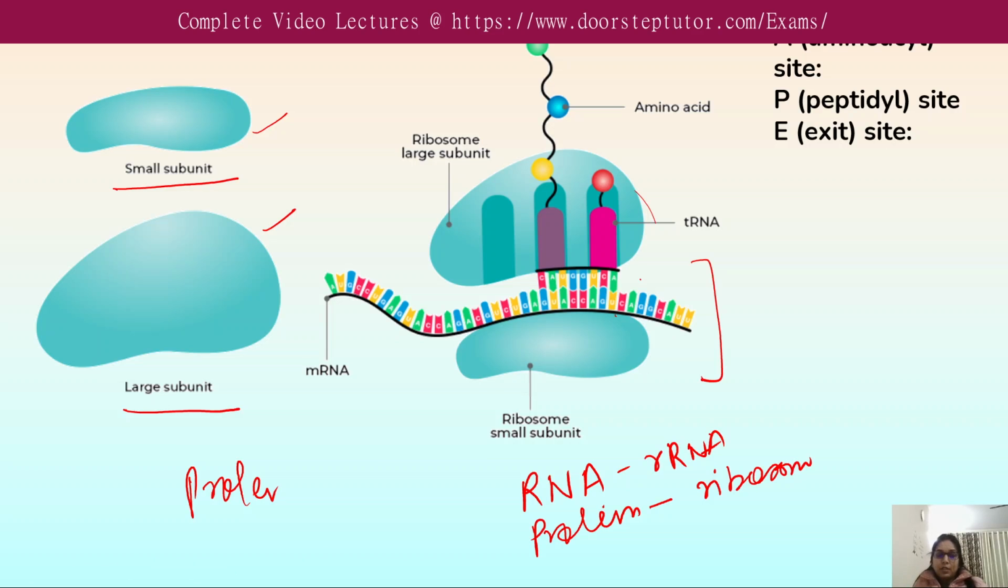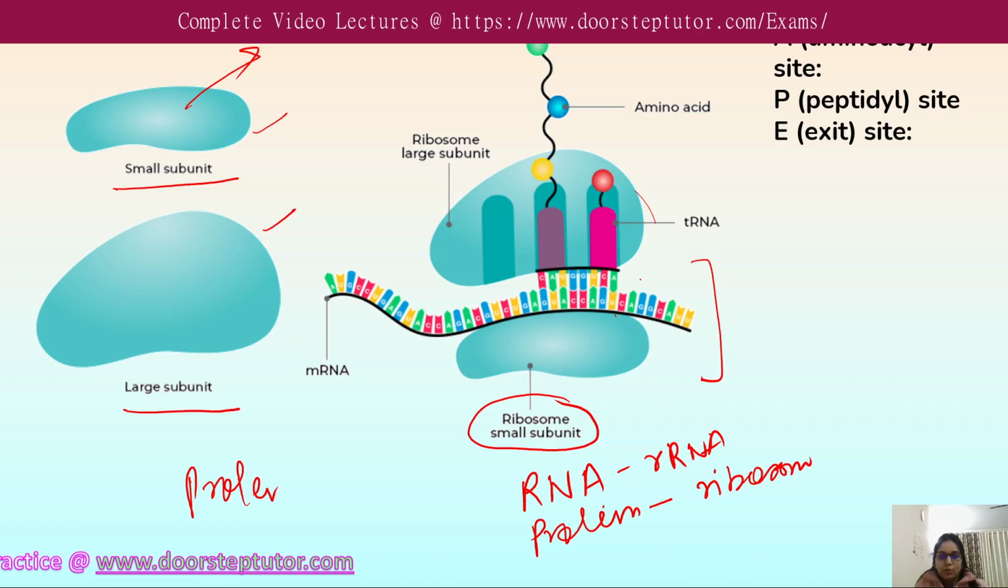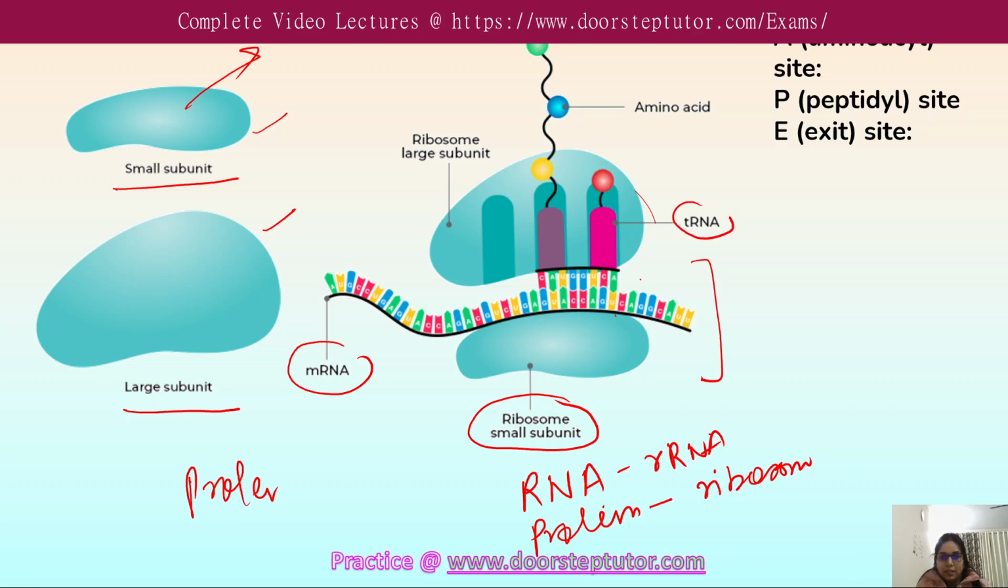The smaller subunit reads the genetic information and thus binds to the mRNA. As we can see here, the smaller subunit binds to the mRNA, while the larger subunit catalyzes peptide bond formation and binds to the aminoacylated tRNA. And we can see here the tRNA.